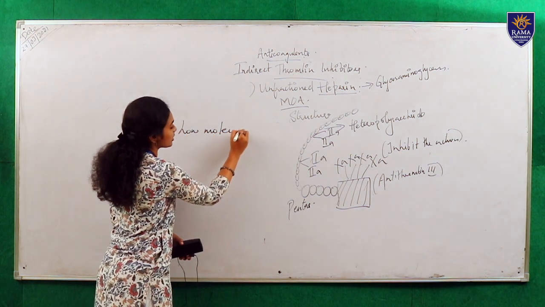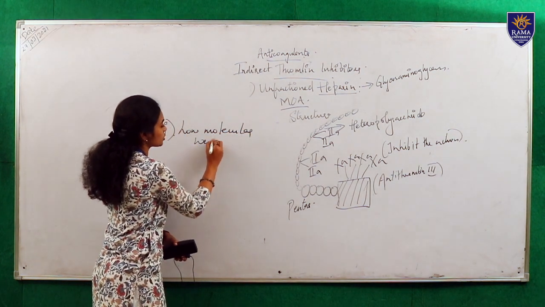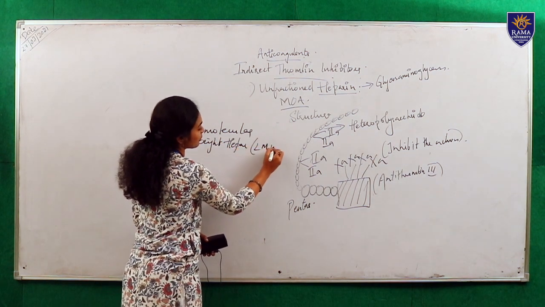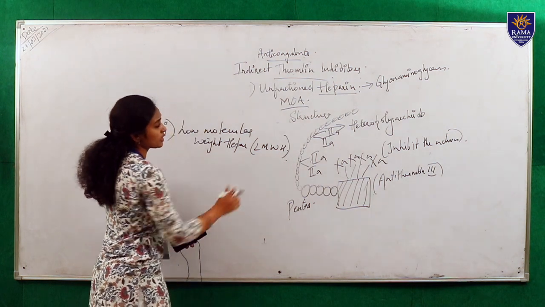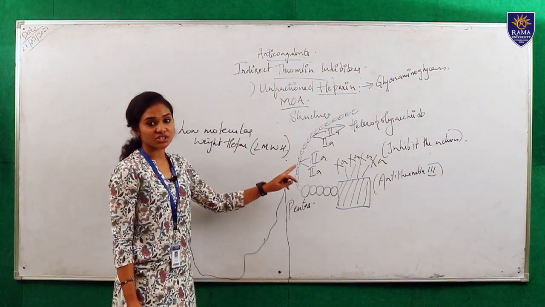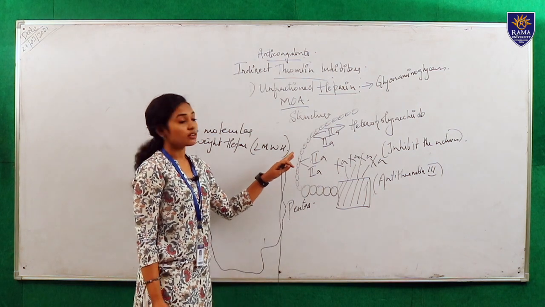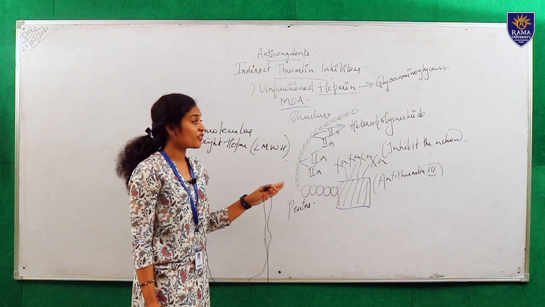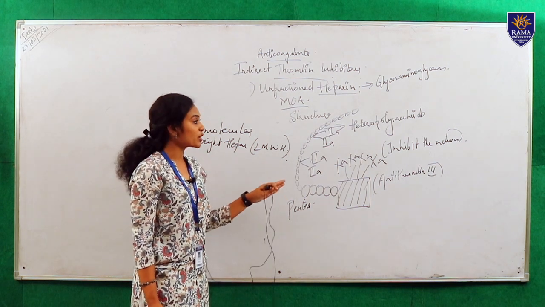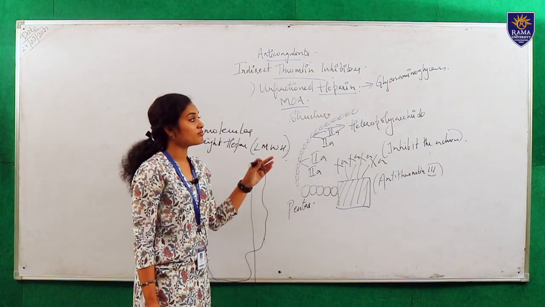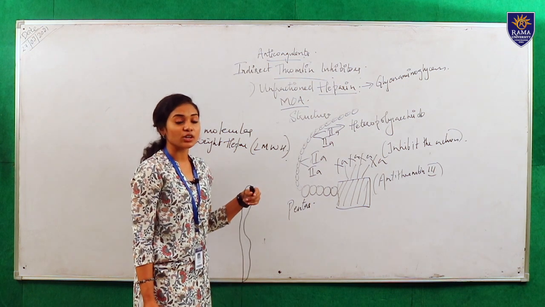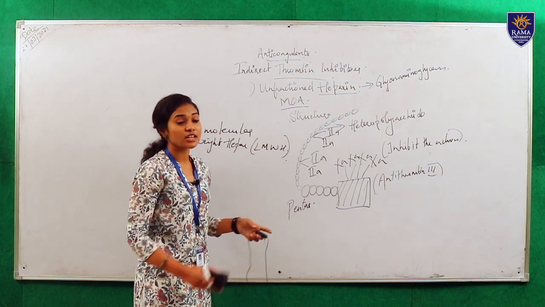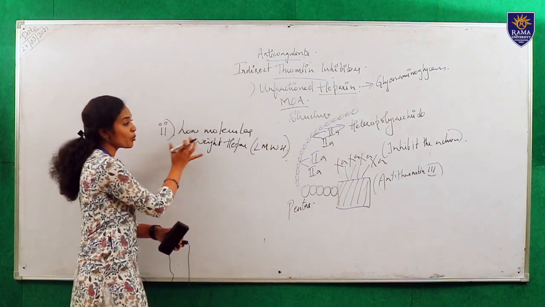Low molecular weight heparin, abbreviated as LMWH. The drawback of unfractionated heparin is that it has a high molecular weight, hence the bioavailability of the drug is decreased, because it cannot pass through the plasma membrane or the cell, so the absorption will decrease. So they found the low molecular weight heparin.